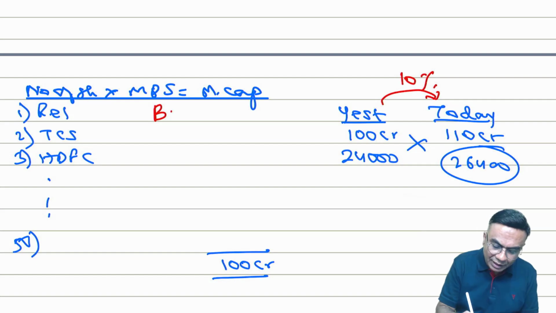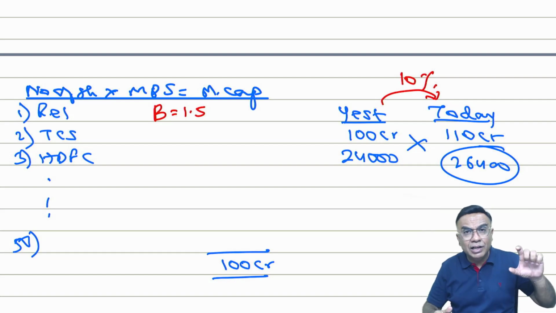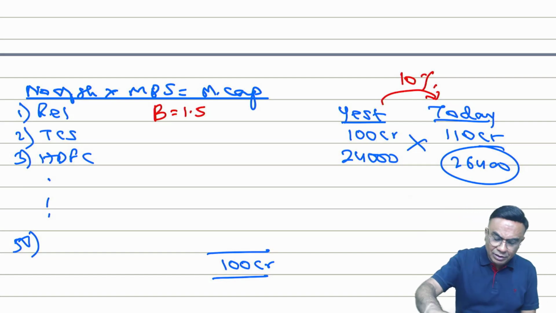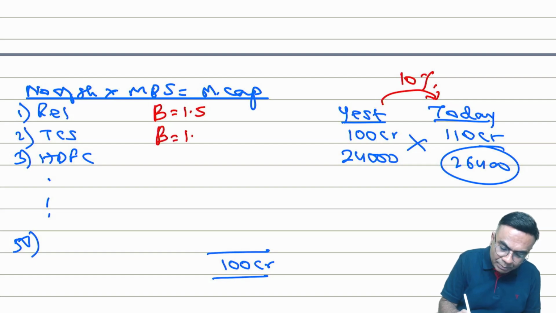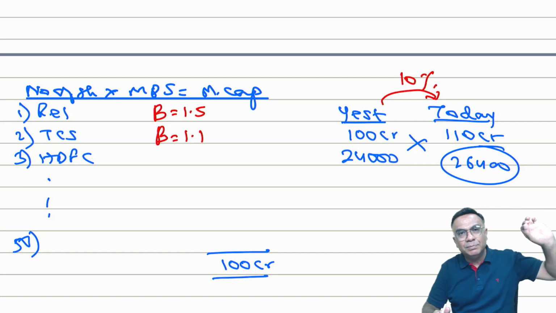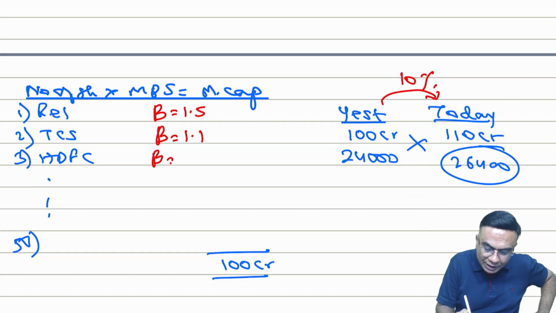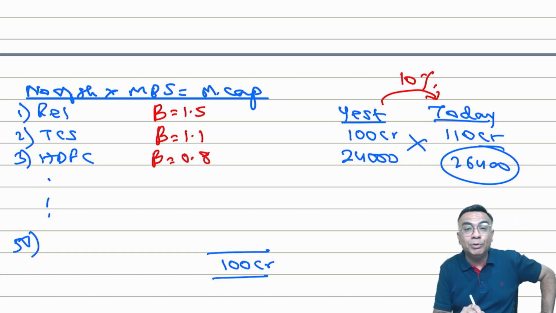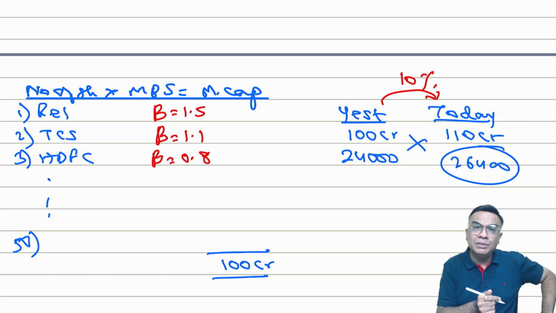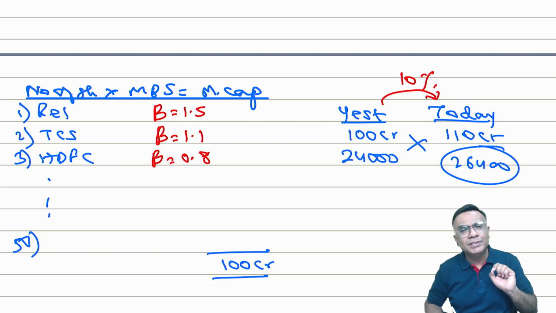Say for example, Reliance has a beta of 1.5 times. What does it mean? It means that if market goes up by 10%, share price of Reliance will go up by 15% and vice versa. Say for example, beta of TCS is 1.1. If market is increasing by 10%, TCS share price will increase by 11% and vice versa. So every company has its own beta. Say HDFC has a beta of only 0.8. 0.8 means what? If market is increasing by 10%, HDFC Bank share will increase by 8%. If market goes down by 10%, HDFC Bank share will go down by 8%.